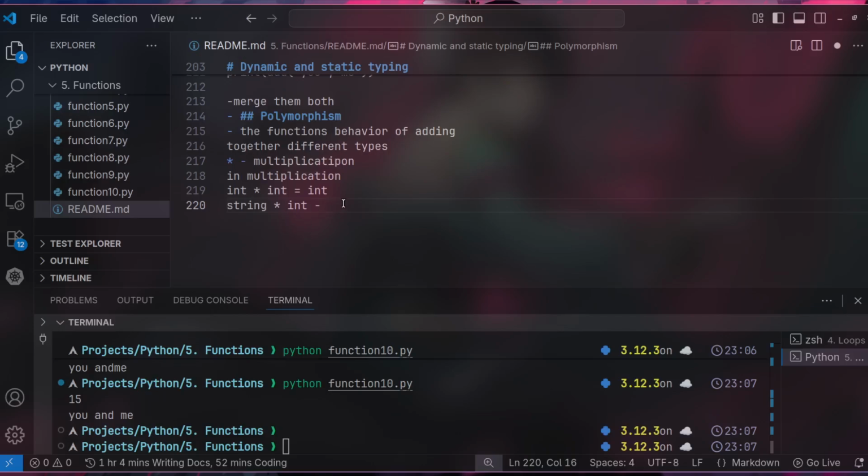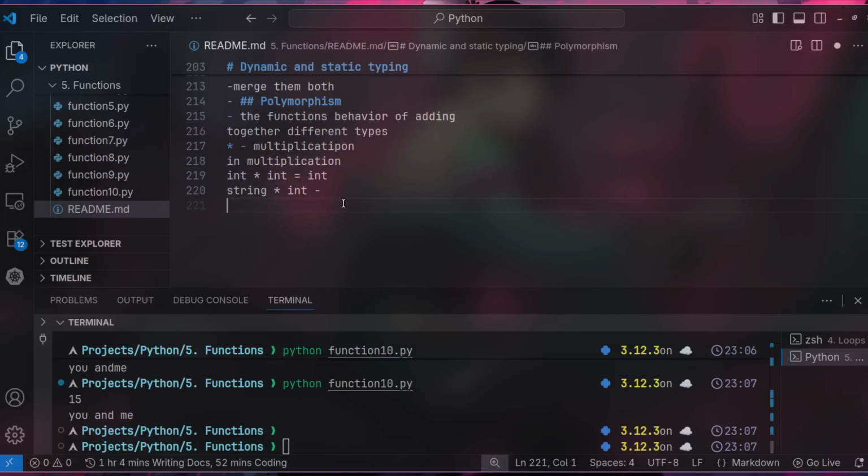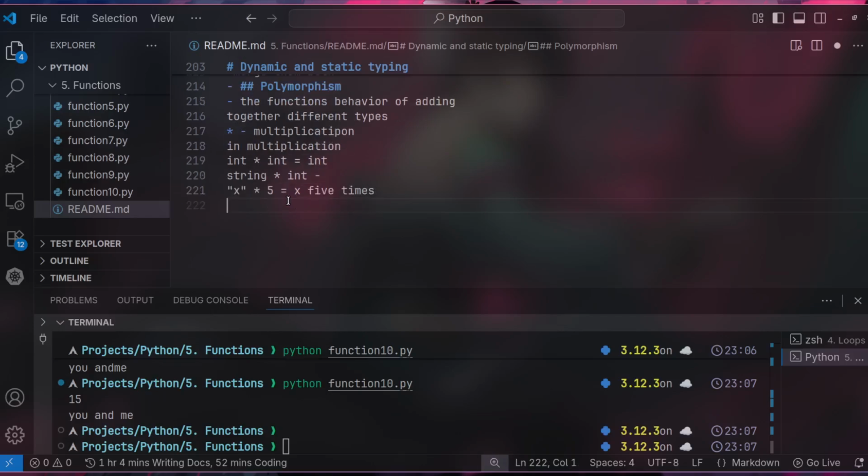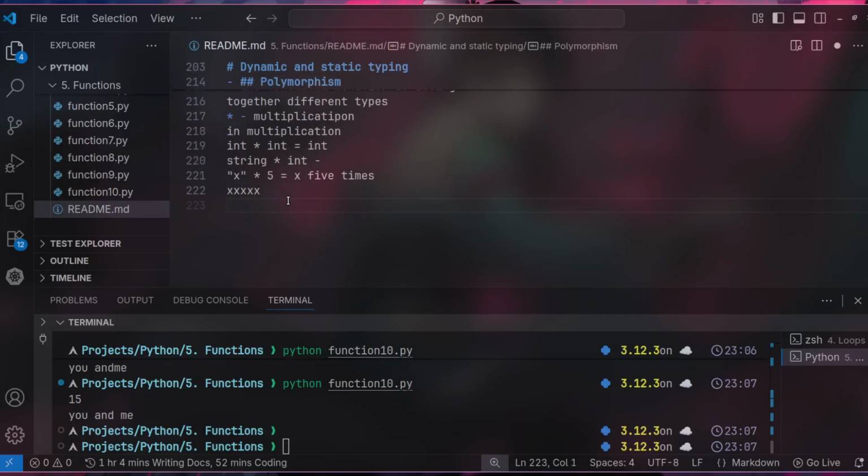if we had something like, let's say we had a string being x, multiplied by 5, right? This will show x 5 times, right? Basically 1, 2, 3, 4, 5. That'll be the result.